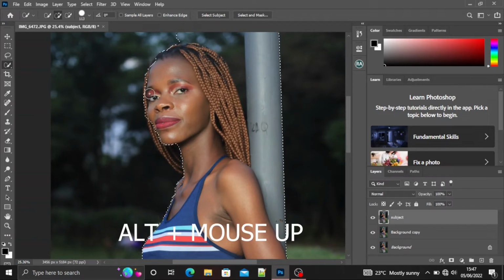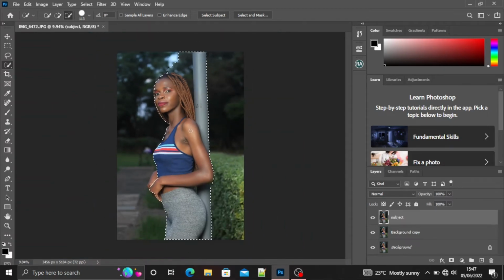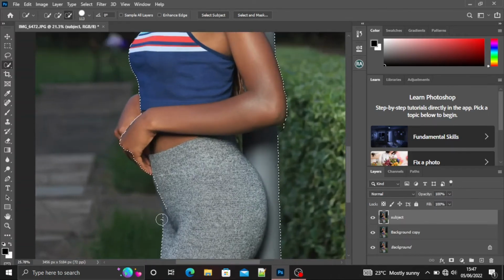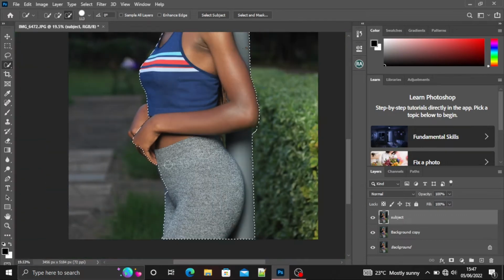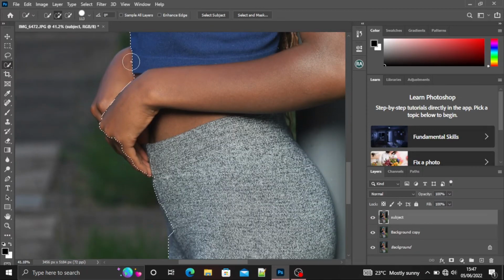So we just want to add to the selection. We will hold Alt and scroll upwards to zoom in and downwards to zoom out. I'm just going to select to make sure I've selected the model well.